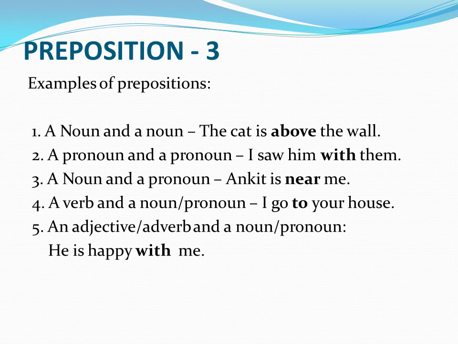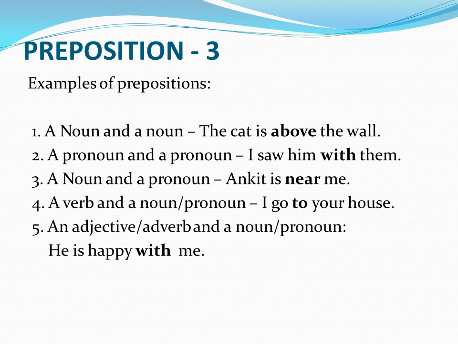Examples of prepositions. As I told earlier, a preposition can tell the relationship between a noun and a noun, just like the cat is above the wall. Now above is the preposition which is telling the relationship between cat and wall, which are two nouns. A pronoun and a pronoun: I saw him with them.